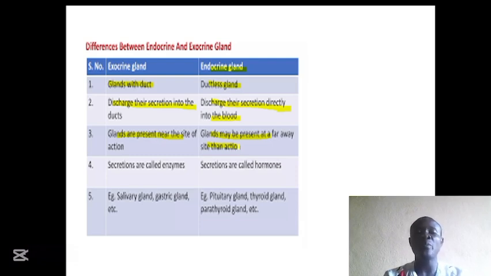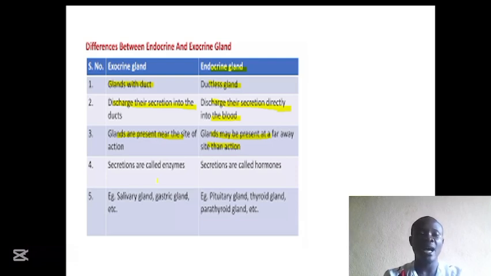So if you compare the distance, endocrine secretions are transported over a long distance. Therefore, comparatively, the endocrine glands are far away from their site of action when you compare them with the exocrine glands.